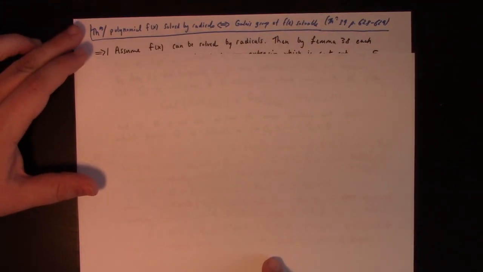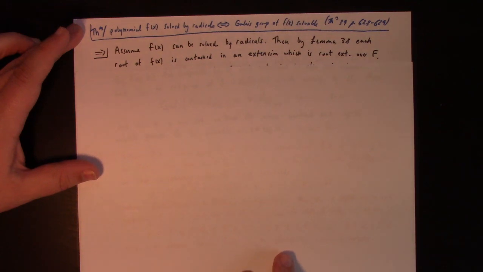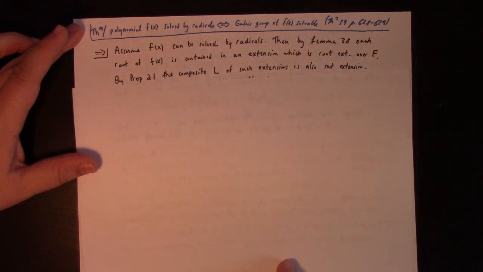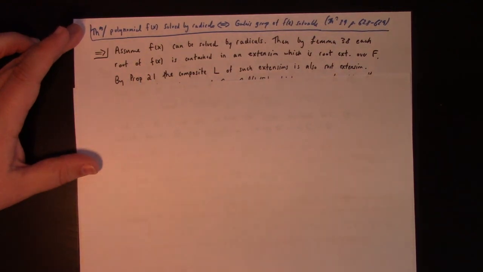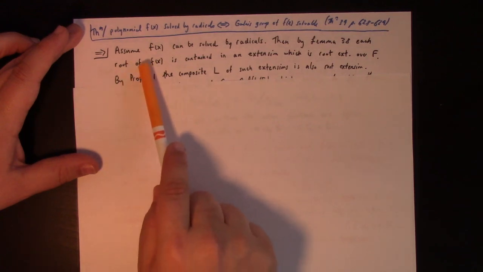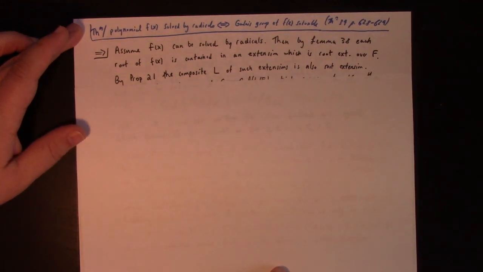Assume f of x can be solved by radicals. Then by lemma 38, each root of f of x is contained in an extension which is a root extension over F. But then, by proposition 21, the composite L of such extensions is a root extension. This proposition 21 is in that section we skipped, so sorry. But I do think I've shown you enough that, with a little bit of work, you could understand the proof of proposition 21. It's certainly within your grasp. You are all capable of that.